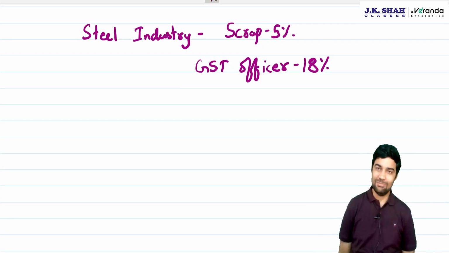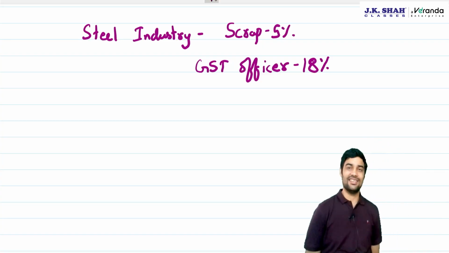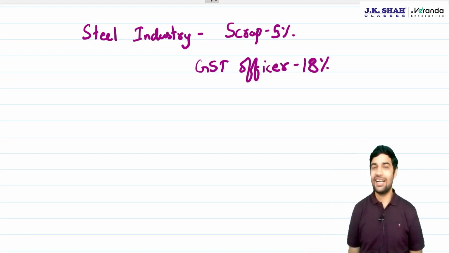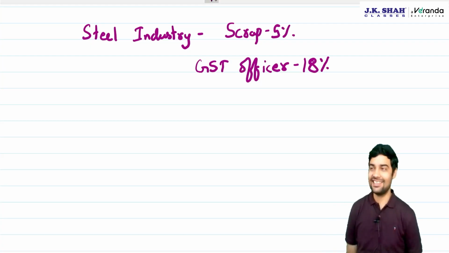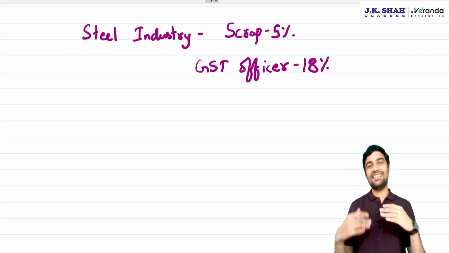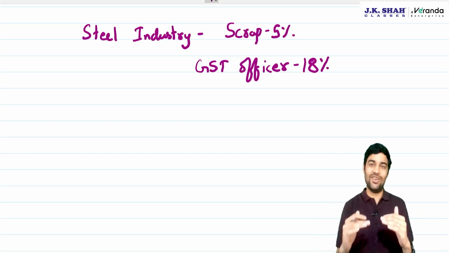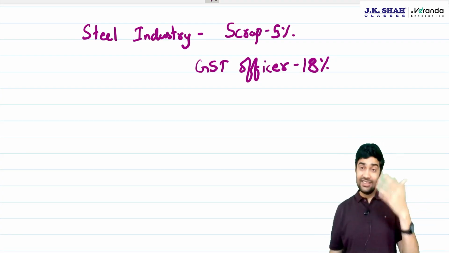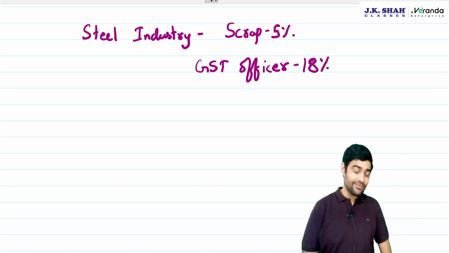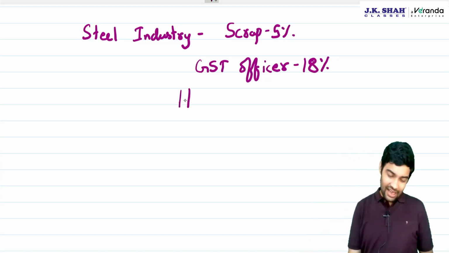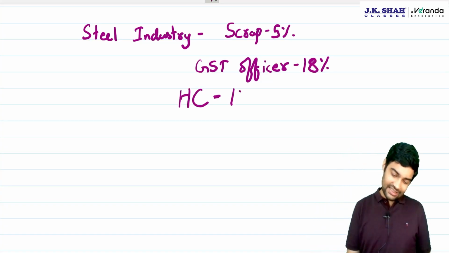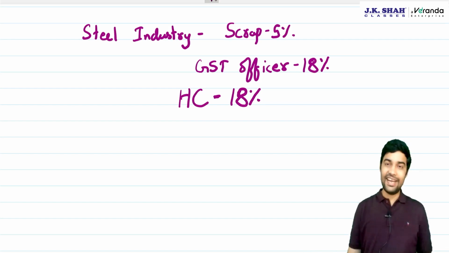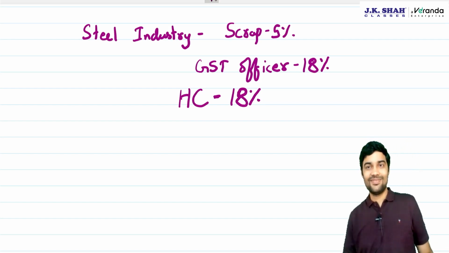GST on scrap sales is 18%. So there was a fight called litigation. In this litigation there are various levels: first level of appeal, second level of appeal, then the High Court and Supreme Court. This matter traveled, and then the High Court agreed to the stand taken by the GST officer and said 18% is payable.